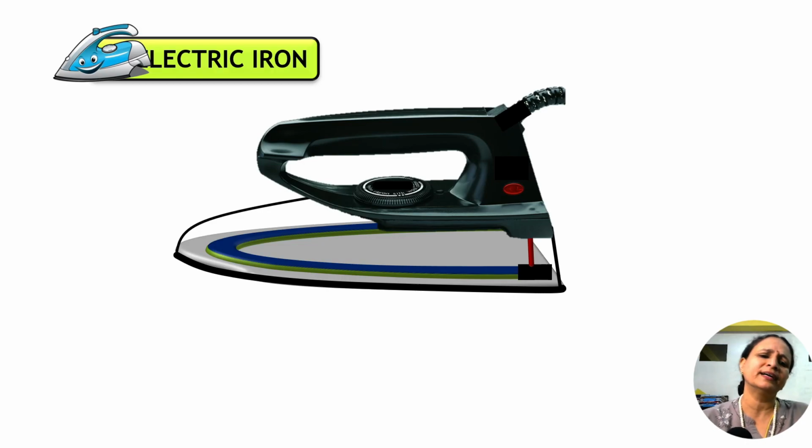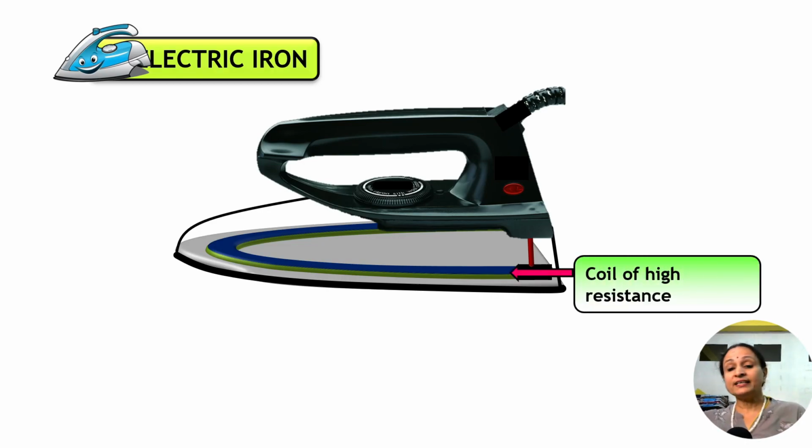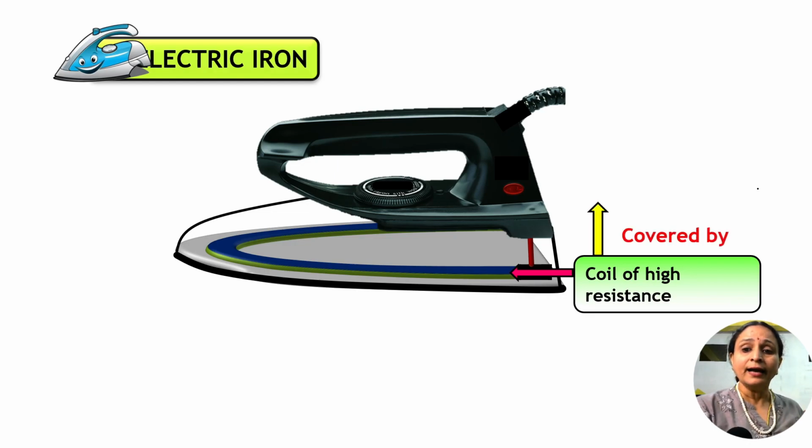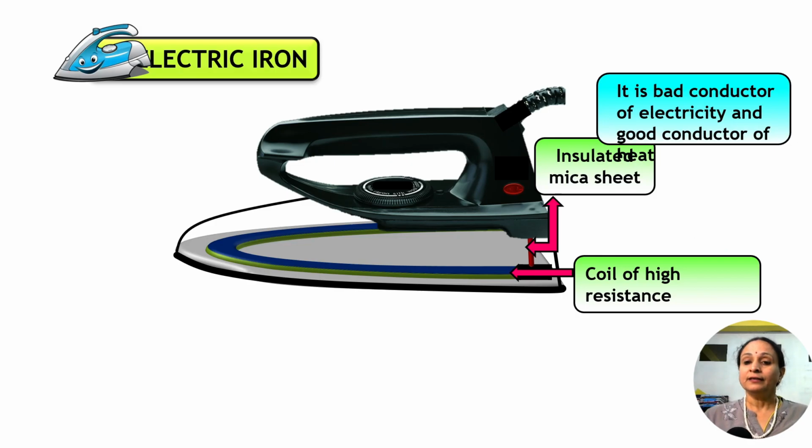that is the electrical iron. We all use electric iron every day in our life. Now, what does it comprise of? See, if you open this and see, you will have a coil of high resistance. And it is covered by mica sheet. Insulated mica sheet. What is the property of this mica sheet?